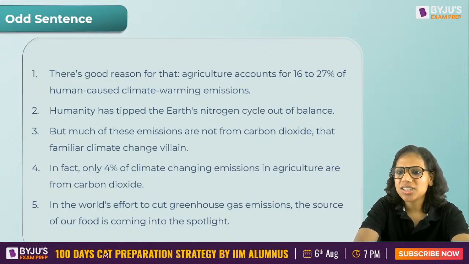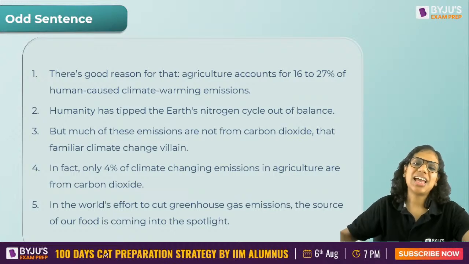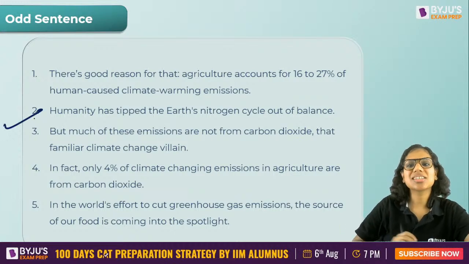And I have got some responses already. 2, 3, 5. Majority says that 2 is the odd sentence out. Rutuja has answered so many times, I've got your response. Madhur also says 2. Dharmi says 2. Perfect. Absolutely correct. 2 is the answer.